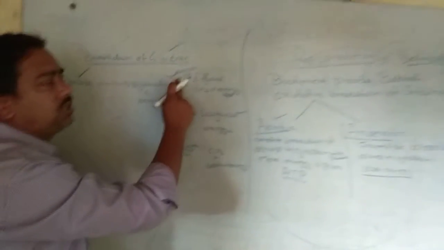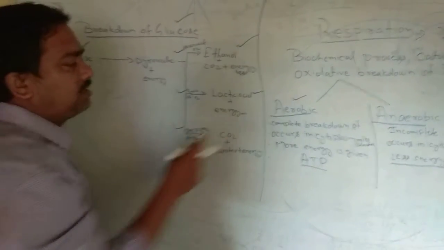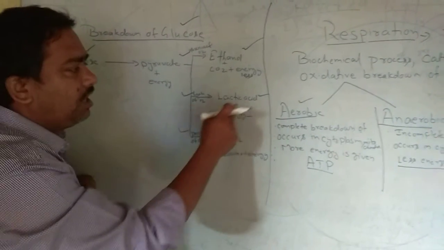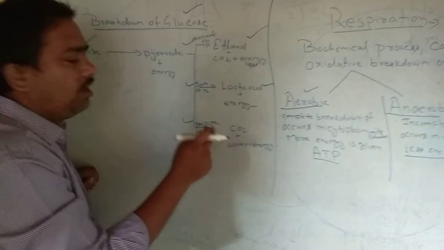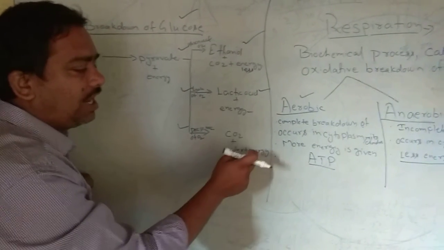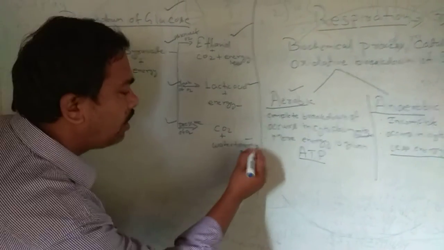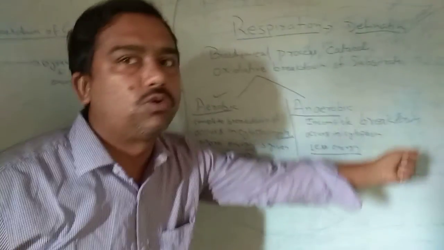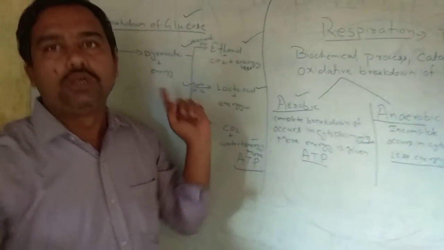In the absence of oxygen, ethanol is formed; alcohols are generally prepared by this method. With lack of oxygen, when athletes exercise, lactic acid and energy are formed. The third process is in the presence of oxygen, which takes place inside our body, forming CO2, water and more energy in the form of ATP. So this completes the topic of respiration and breakdown of glucose. Okay, thank you.